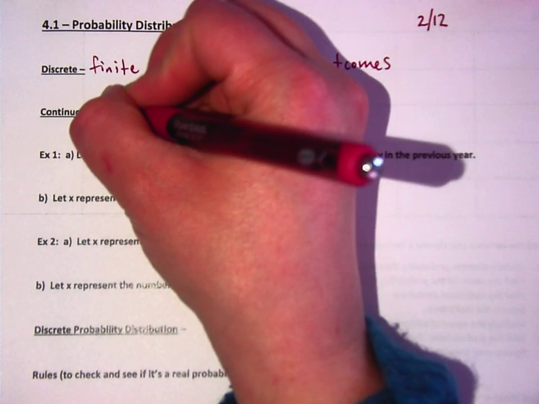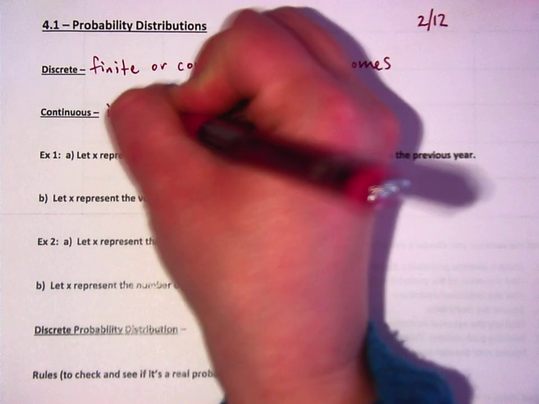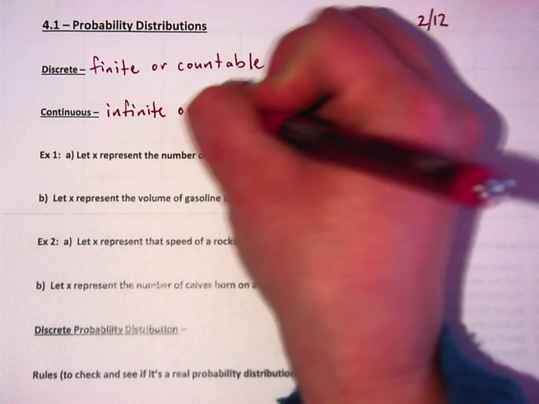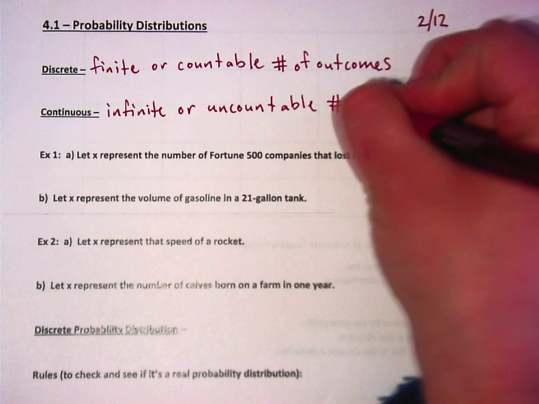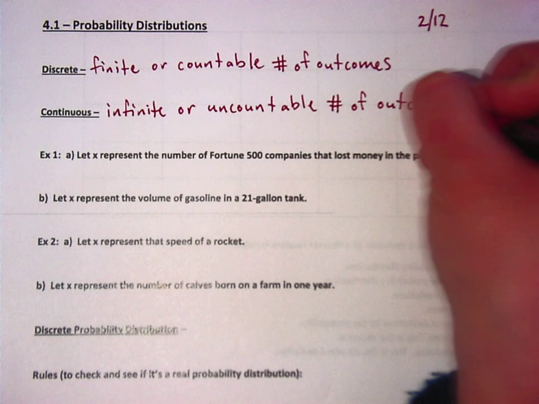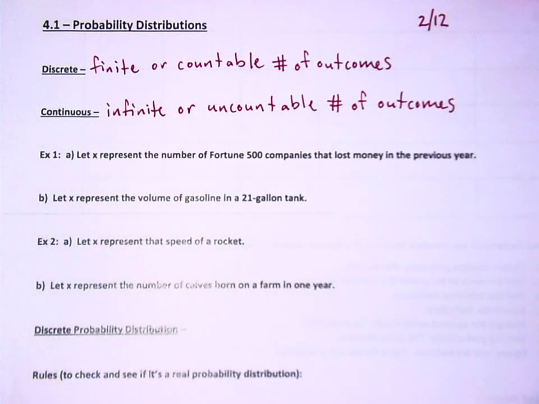And continuous has an infinite or uncountable number of outcomes. Okay, so you have to think about what is countable and what is uncountable.